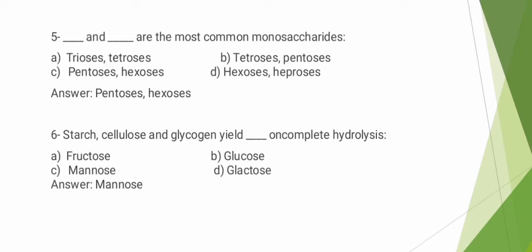MCQs number 6. Starch, cellulose, and glycogen yield dash on complete hydrolysis. Option A fructose, option B glucose, option C mannose, option D galactose. The correct answer is option C mannose. When starch, cellulose, and glycogen are hydrolyzed, these yield mannose. So option C mannose is the correct answer.